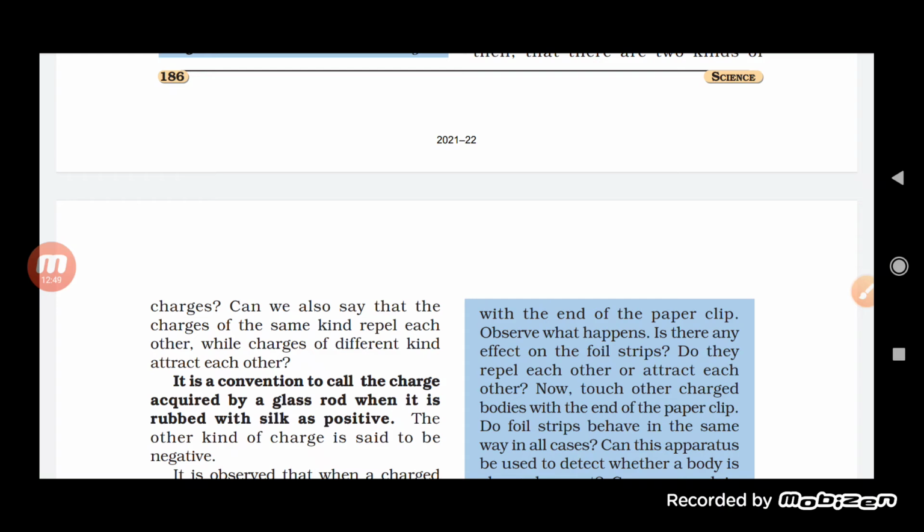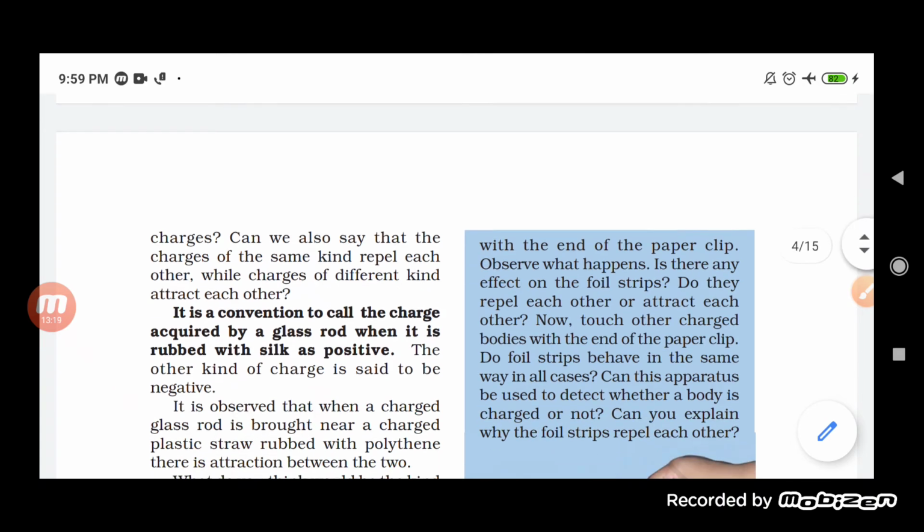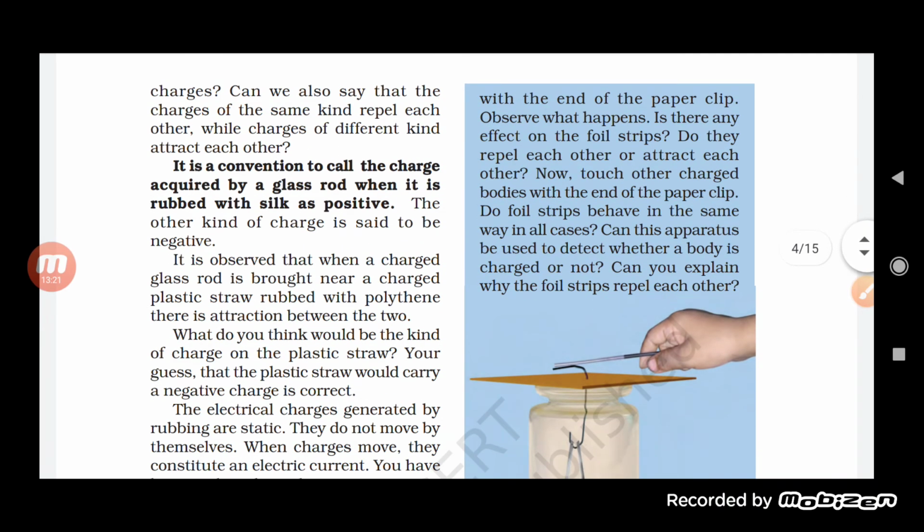Now we have understood from all this that if both objects have the same kind of charge, they start repelling each other. But when one has one kind of charge and the other has another kind of charge, they are different charges, they are unlike, and they start attracting each other.